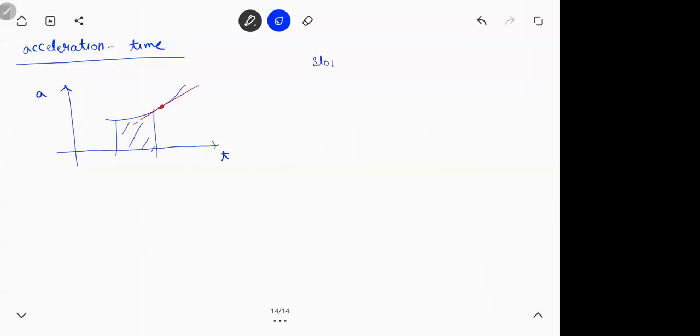What is the slope here? Slope here is dA by dt. This has a name called jerk, but then again, we don't use it. You want a name, so you can keep a name, big deal. But generally, we don't use the jerk curve in 11th and 12th, because to use this, integration comes into picture. So in an AT graph, slope is not that important.